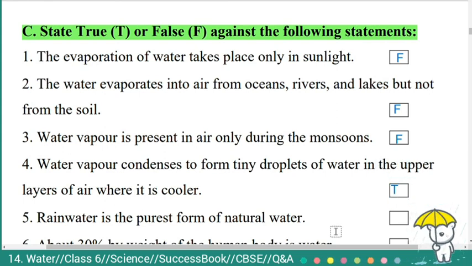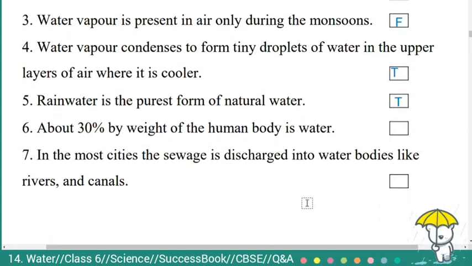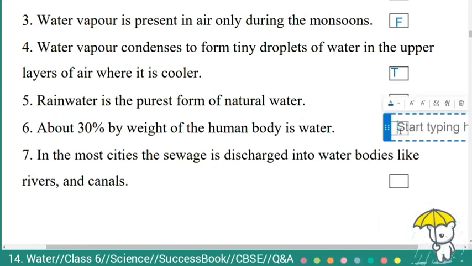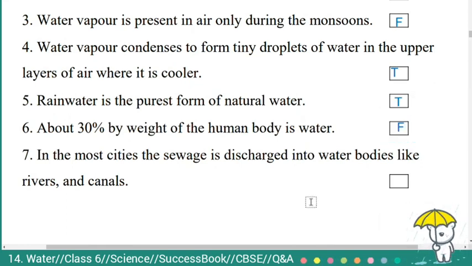Fifth one, rainwater is the purest form of natural water. True. Sixth, about 30% by weight of the human body is water. False. Seventh, in the most cities, the sewage is discharged into water bodies like rivers and canals. True.